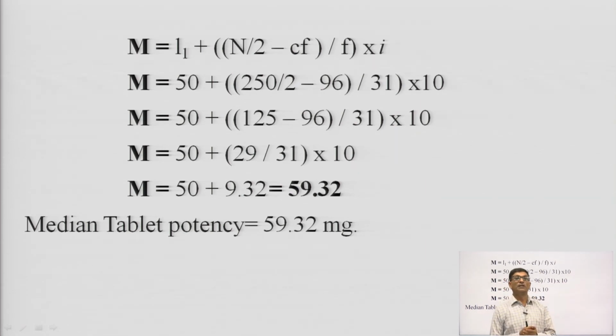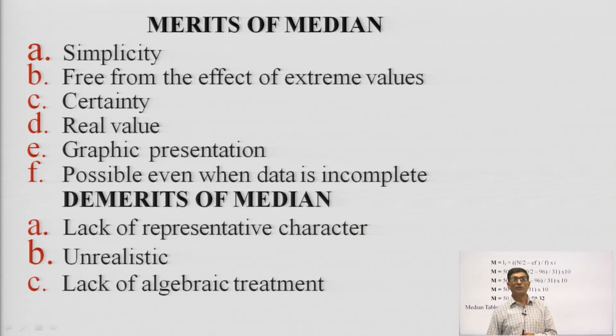Now, 250 divided by 2 is 125, and 125 minus 96 is 29. 29 divided by 31, and on solving this we get 50 plus 9.32. So, the median is 59.32 milligram for this data. This is the method to calculate the median for grouped data.